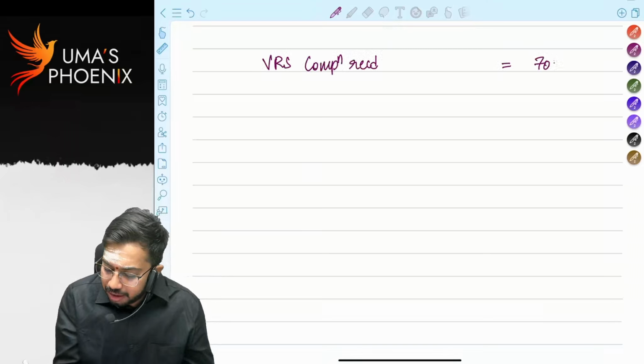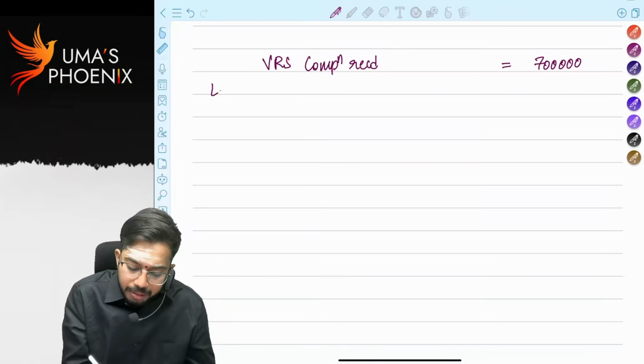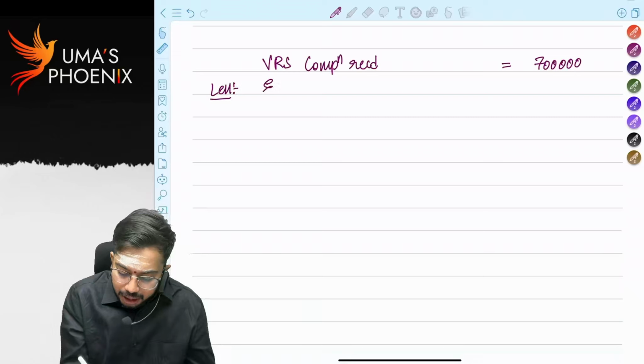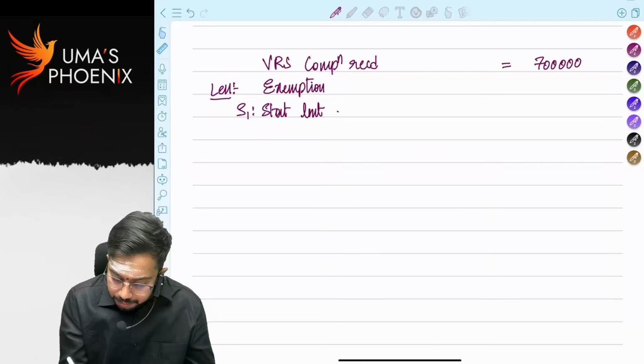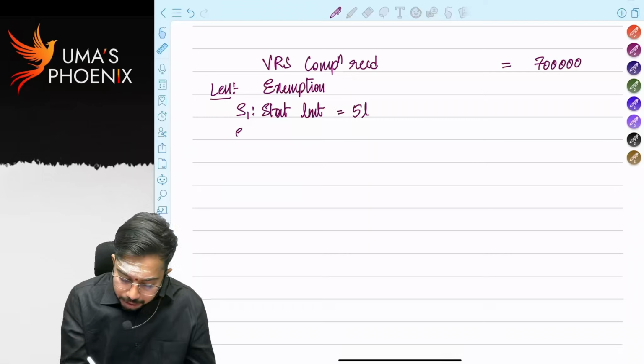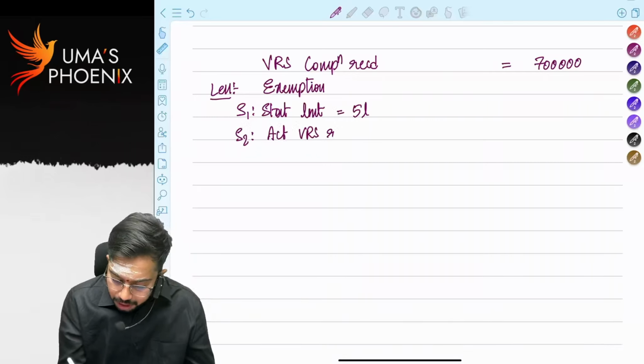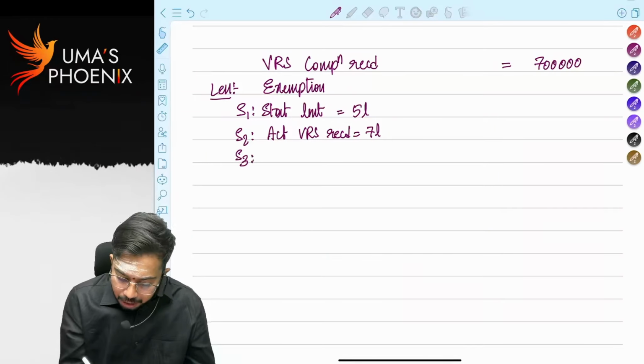7 lakhs. From this, exemption is allowed in how many steps? Exemption is allowed in 3 steps. Correct? Step 1, statutory limit 5 lakhs. Correct? Step 2, actual VRS compensation received. How much? 7 lakhs. In step 3, there are 2 sub steps, right?